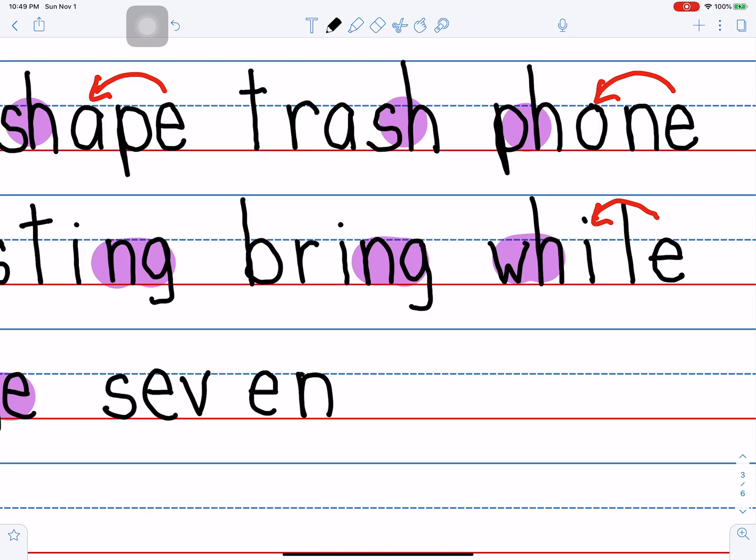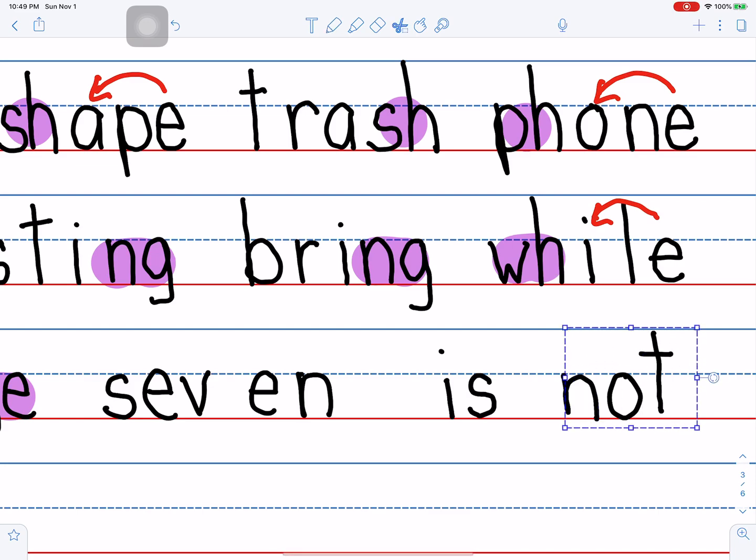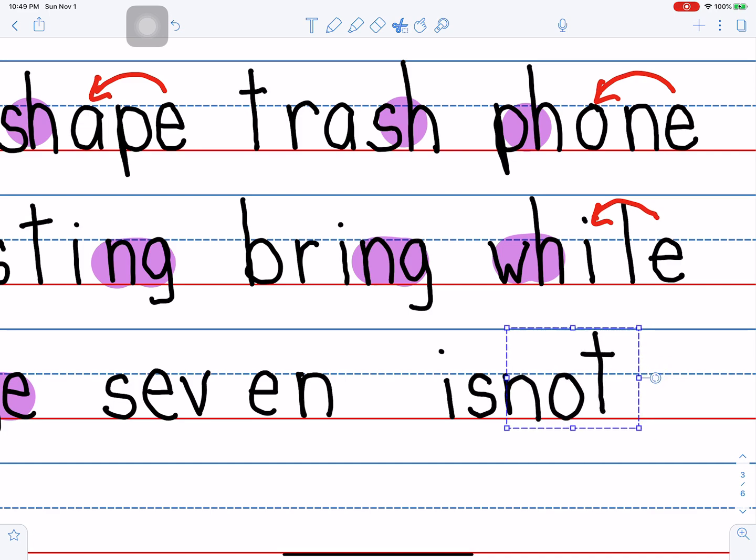Next word. Isn't. And it's kind of tricky. Isn't is what we say when we're trying to say is not. 2 separate words. Is not. And the spellings are is. It's a z sound, but we spell it with a s. Is not. Not. But if we want to say it quickly, we smash the words together. And this is what we do. We want to smash these together. And we say, is not.